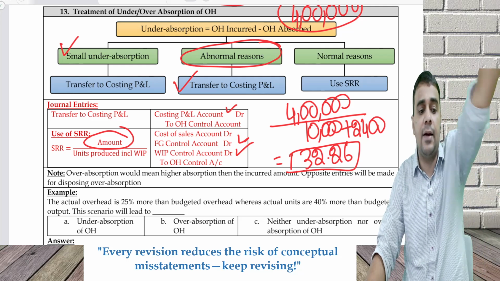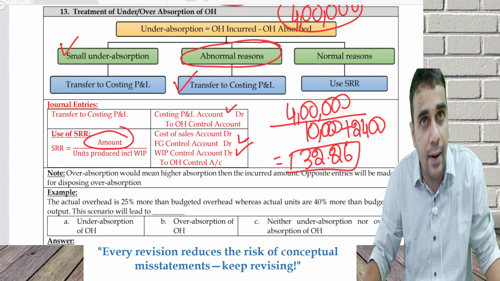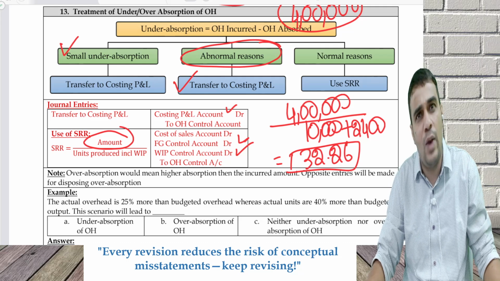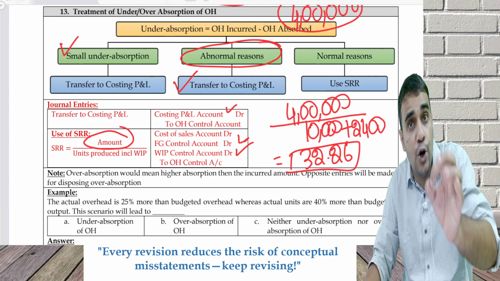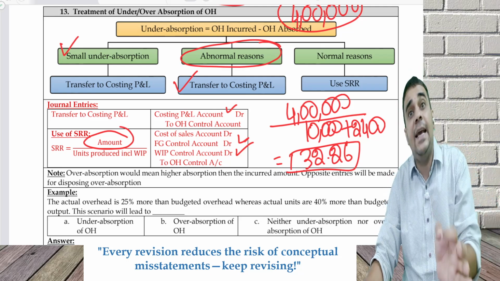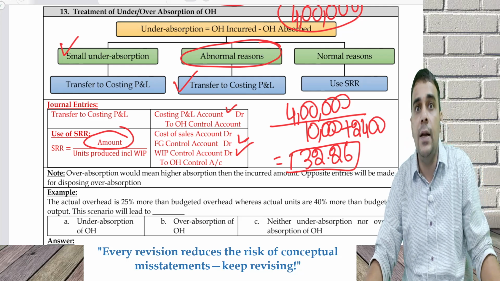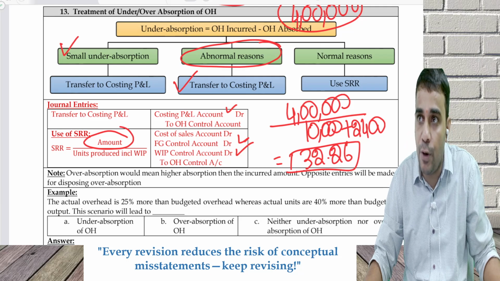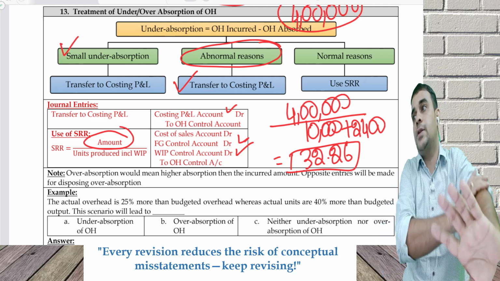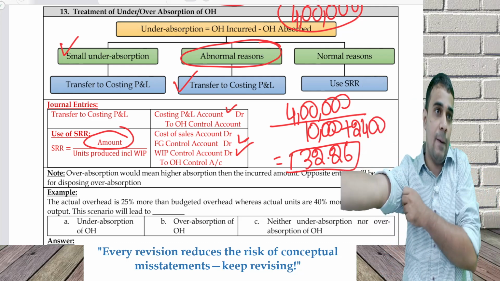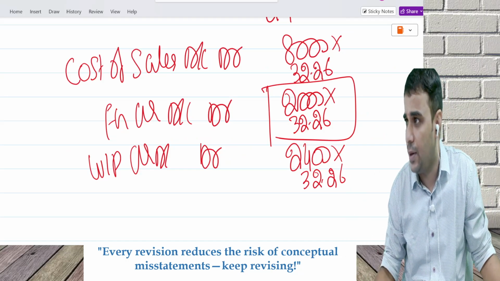So the supplementary recovery rate is the amount of normal under recovery, which can be 4 lakh, 3 lakh, 2 lakh, 5 lakh, 6 lakh, whatever amount, divided by units produced as FG plus equivalent units of work in progress. What is equivalent units of work in progress? Work in progress units into degree of completion. I got that number. Very happy with all this calculation done.